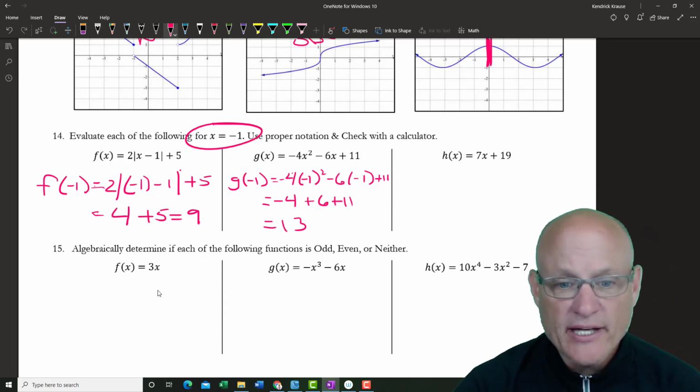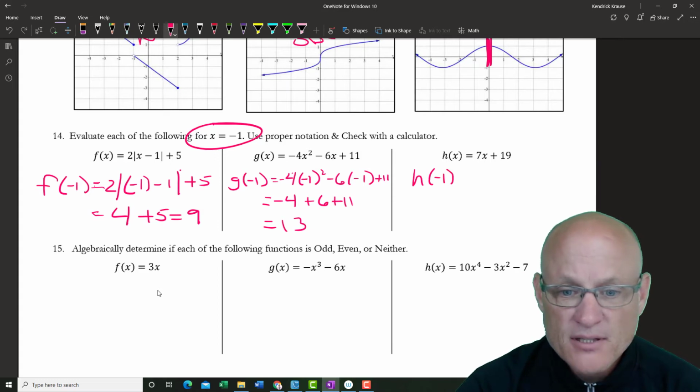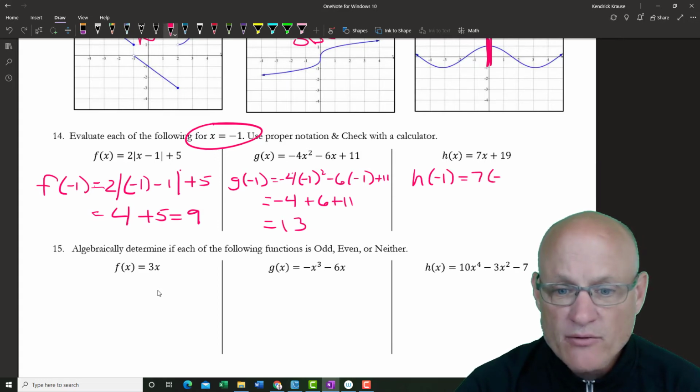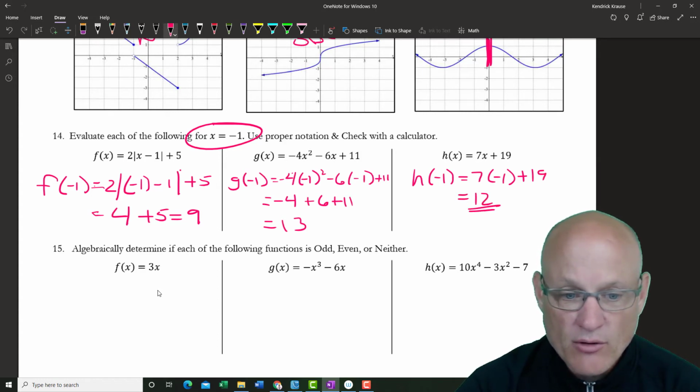And the last one, h of negative 1. 7 times negative 1 plus 19. So this is really negative 7 plus 19, which is just 12.